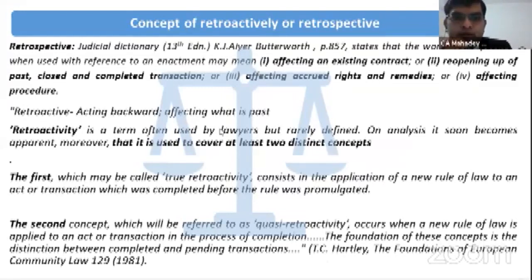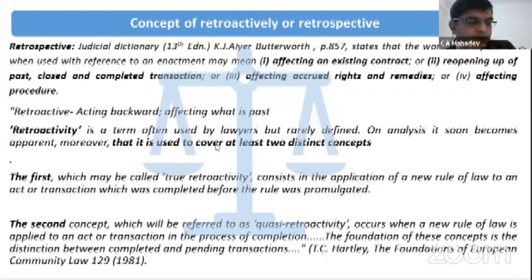And what is the meaning of retroactive? Retroactive is not defined anywhere. However, retrospective is defined, but retroactive is not defined anywhere. But in simple terminology, I have written here that there are two concepts to understand the retroactive meaning. The first concept, which may be called true retroactive, consists of the application of new rules of law to an act or transaction which was completed before the rule was promulgated.